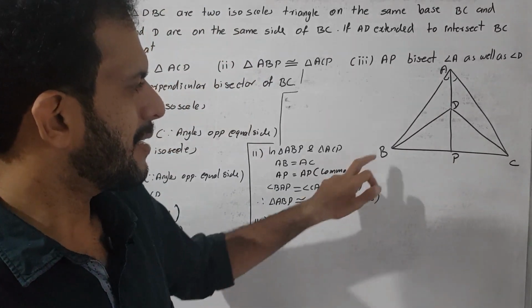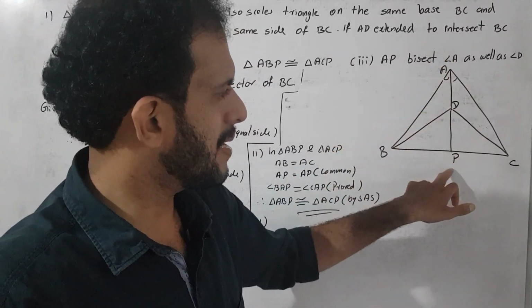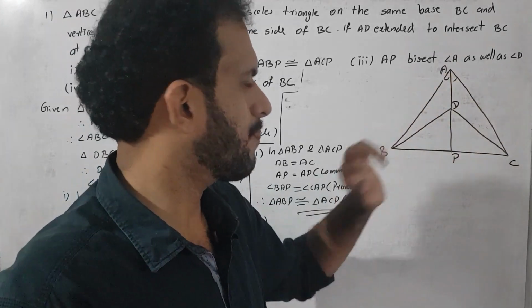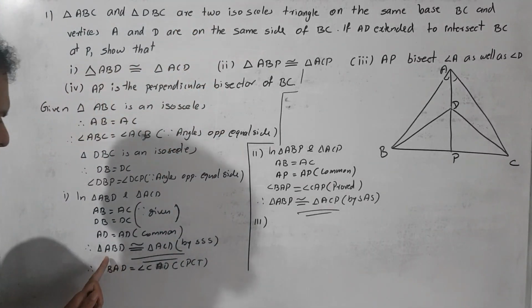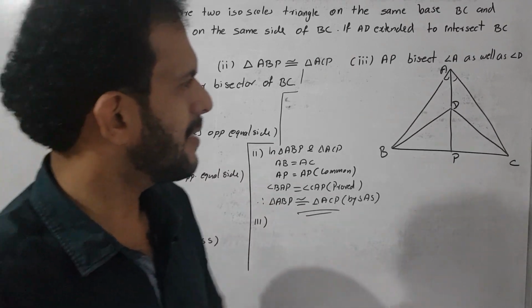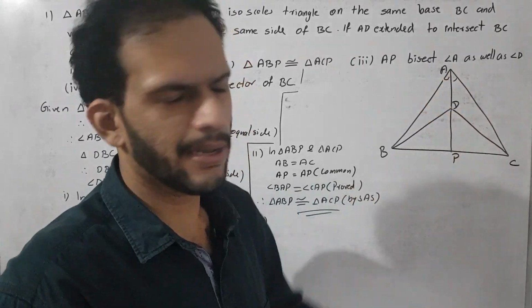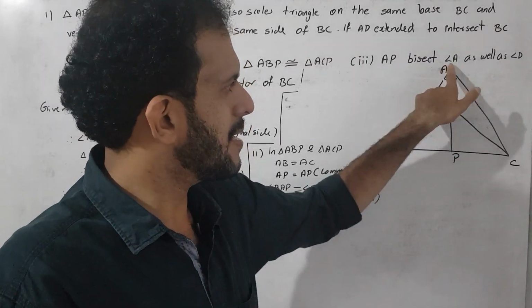We want to get angle BAP equal to angle CAP. We already got it, correct. Why? Because triangle ABD is congruent to triangle ACD. Then we get angle BAD equal to angle CAD. Angle BAD is the same as angle BAP.